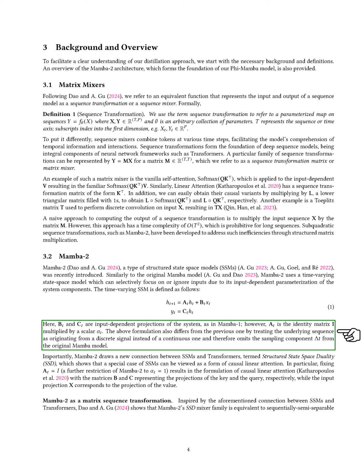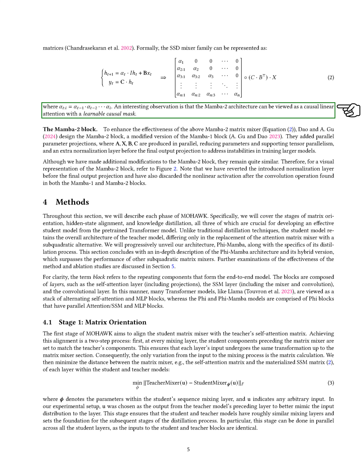Inspired by this relationship, we demonstrate that the SSD mixer family in Mamba 2 is equivalent to a type of matrix known as sequentially semi-separable matrices. We note that the Mamba 2 architecture can be seen as causal linear attention with a learnable causal mask.